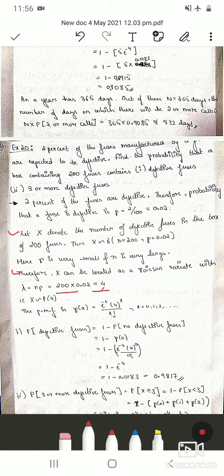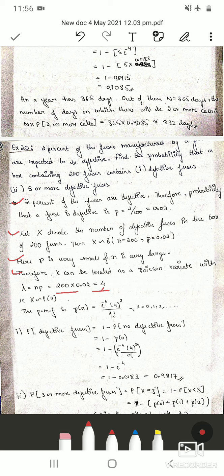In an examination, if such a question is asked, then you have to write all these steps. First write what P is. If you don't want to write all the statements, you can just write P is 2 by 100, and then write X follows binomial distribution, but since P is very small and N is large, binomial distribution tends to Poisson.